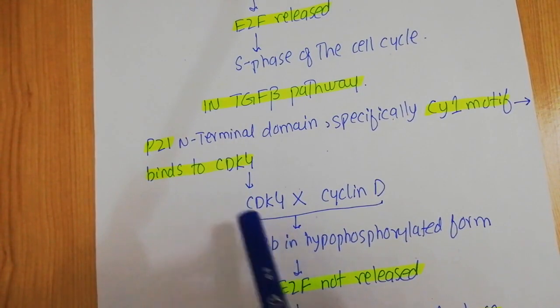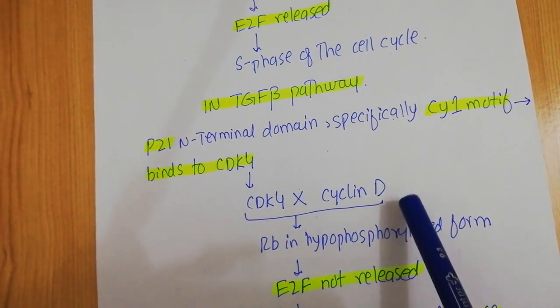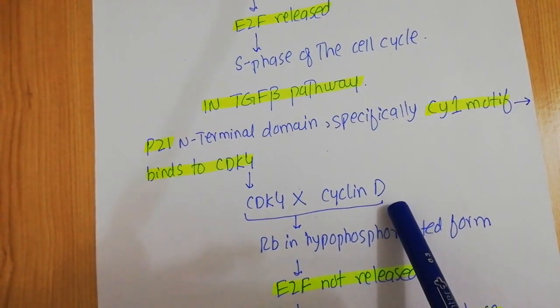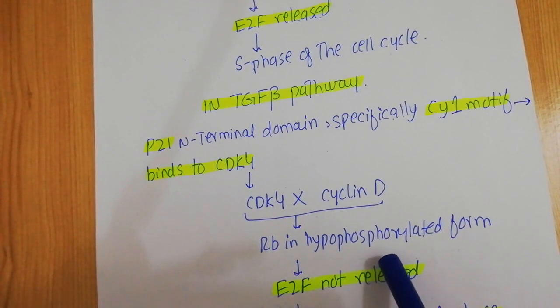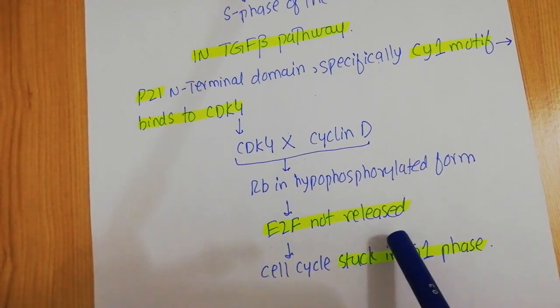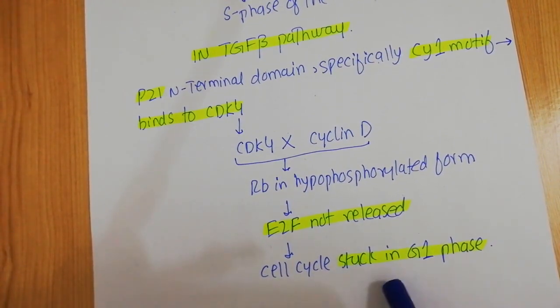And when the CDK4, in the presence of the P21, cannot interact with the cyclin D, it cannot convert the retinoblastoma protein from the hypophosphorylated to the hyperphosphorylated form. So in this case, the retinoblastoma remains in the hypophosphorylated form, and when it is in the hypophosphorylated form, it will be in interaction with the E2F transcription factor. That means the E2F will not be released, and your cell cycle is going to be stuck in the G1 phase of the cell cycle.